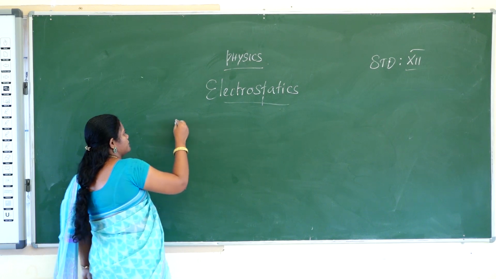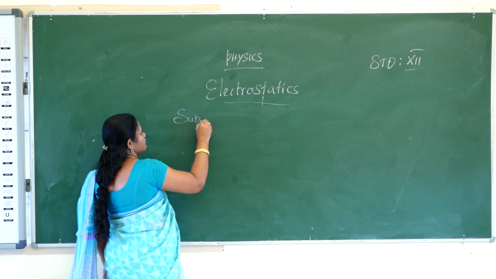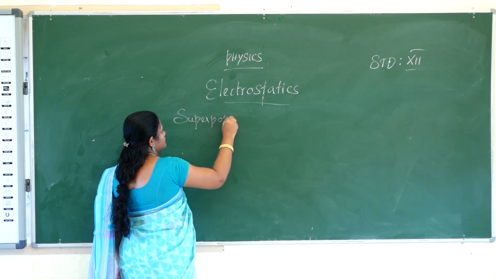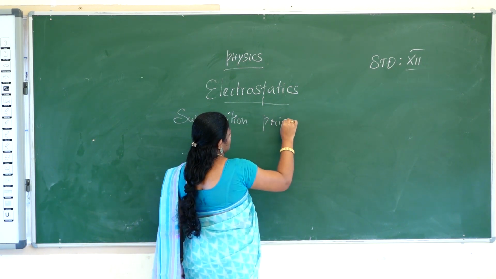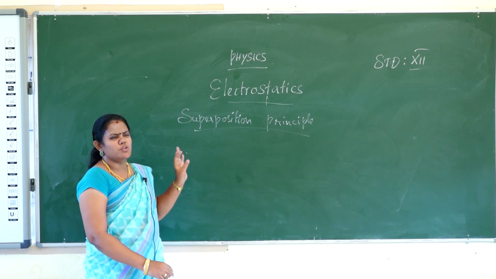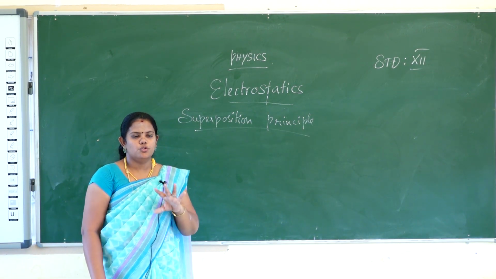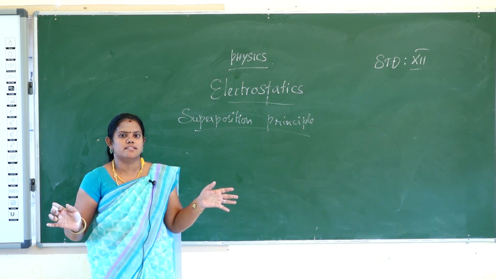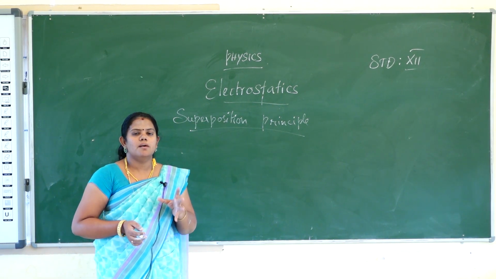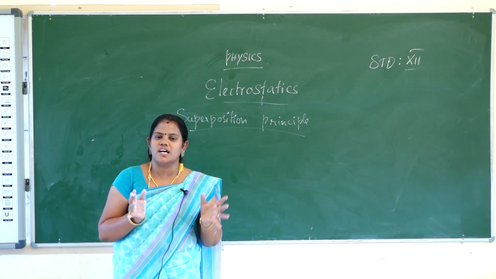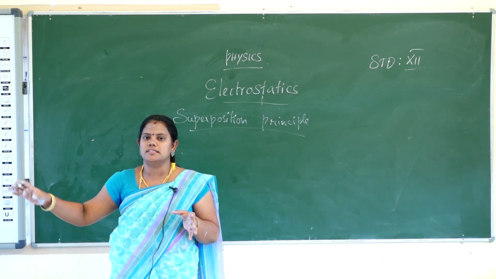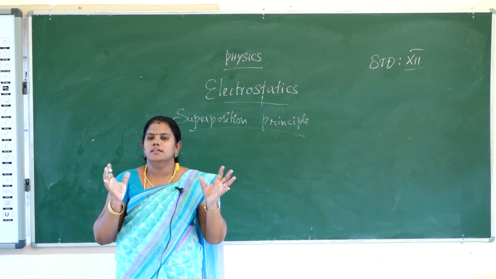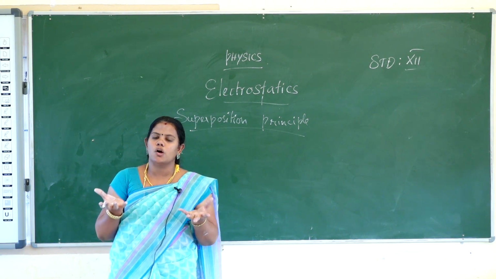That is the superposition principle. What does superposition mean? Superposition means combination of all the charges, combination of all the forces. Suppose more and more forces are acting between the charges, you have to calculate the total number of forces acting on one object.